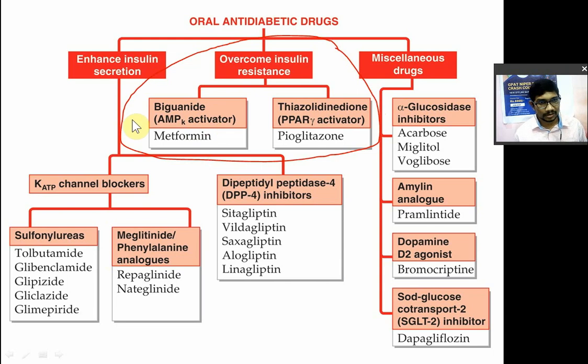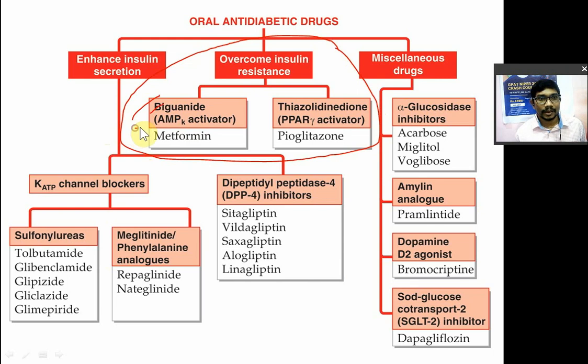So in that you have two classes. First one is the biguanides, in that metformin, phenformin, acetohexamide and tolazamide. Okay, there are four drugs: metformin, phenformin, tolazamide, acetohexamide. Each are drugs, so they are known as the biguanides. And their mechanism is the AMPK activator.